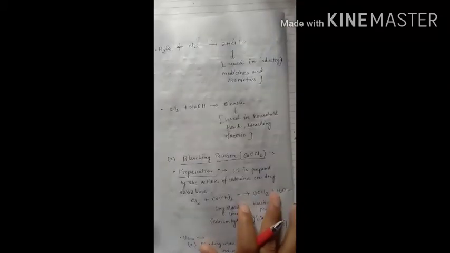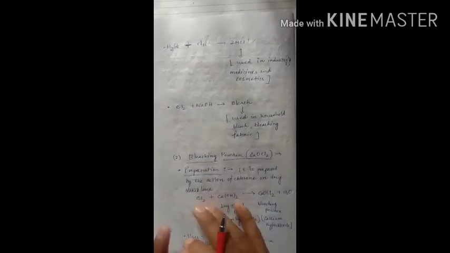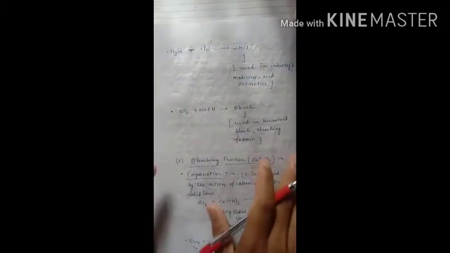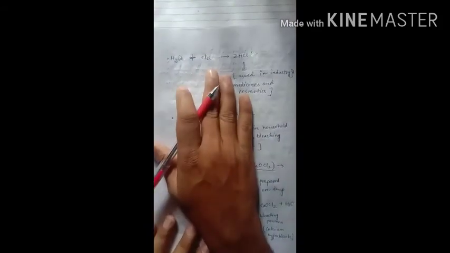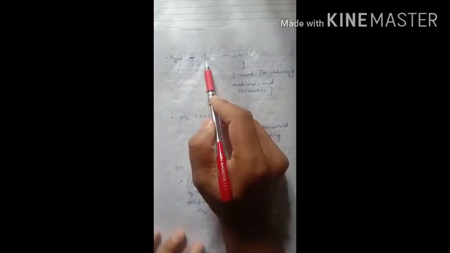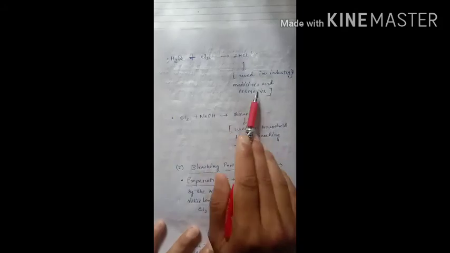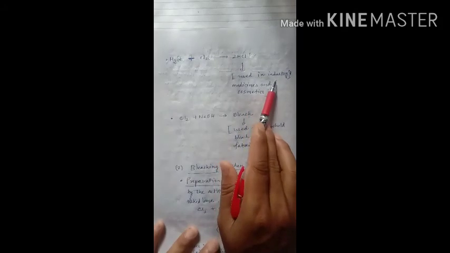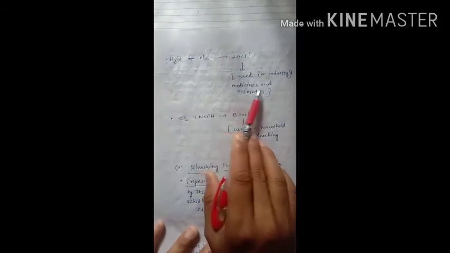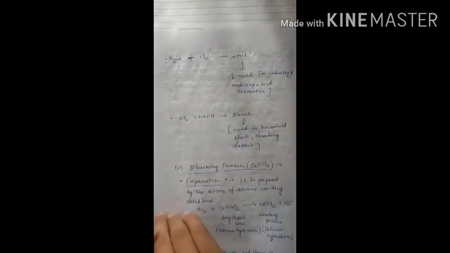Let's discuss more about these reagents. When hydrogen and chlorine are developed at the cathode and anode, they can also combine to form hydrochloric acid. That means when hydrogen and chlorine react, they form hydrochloric acid, which is used in industry for the preparation of medicines and cosmetics. So hydrochloric acid also has great uses.